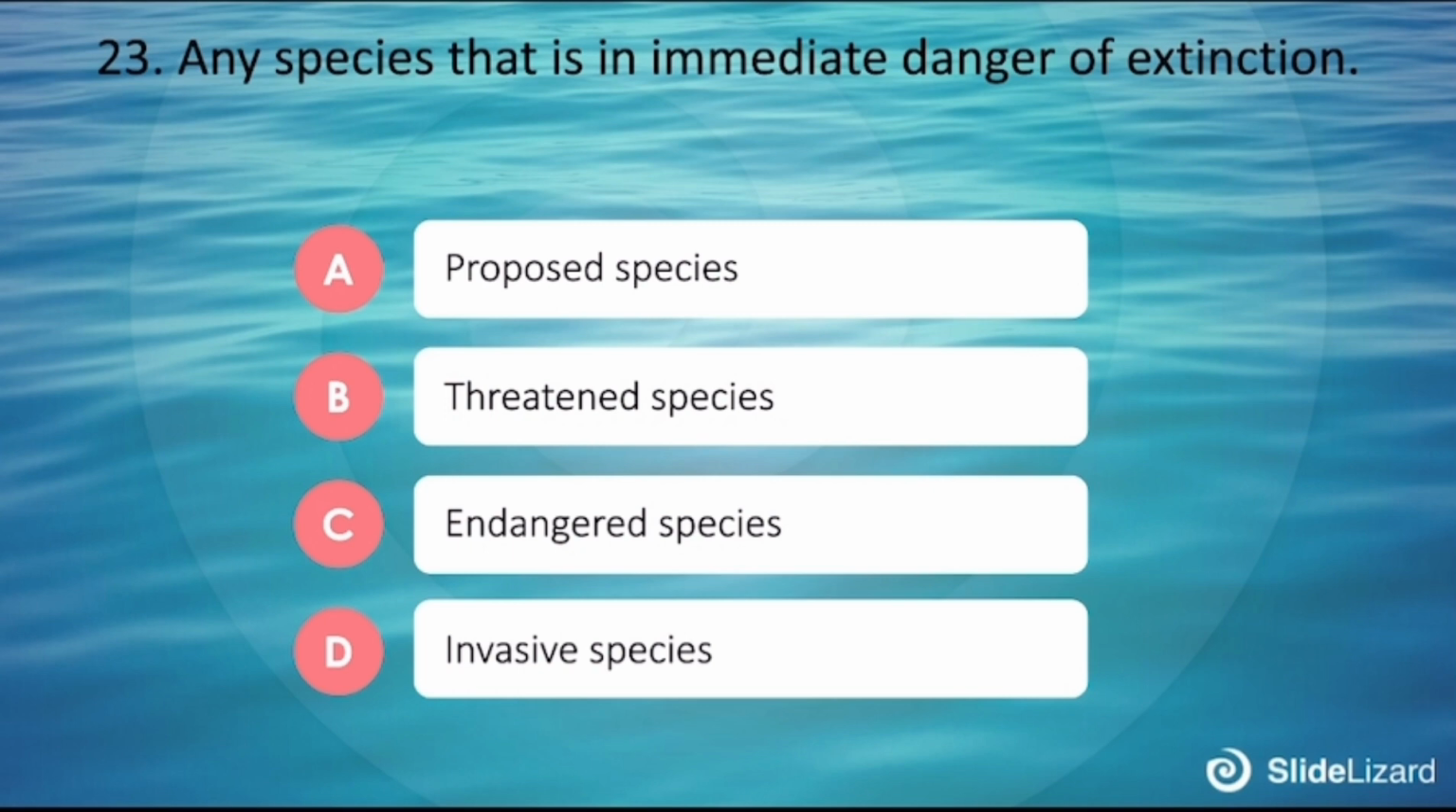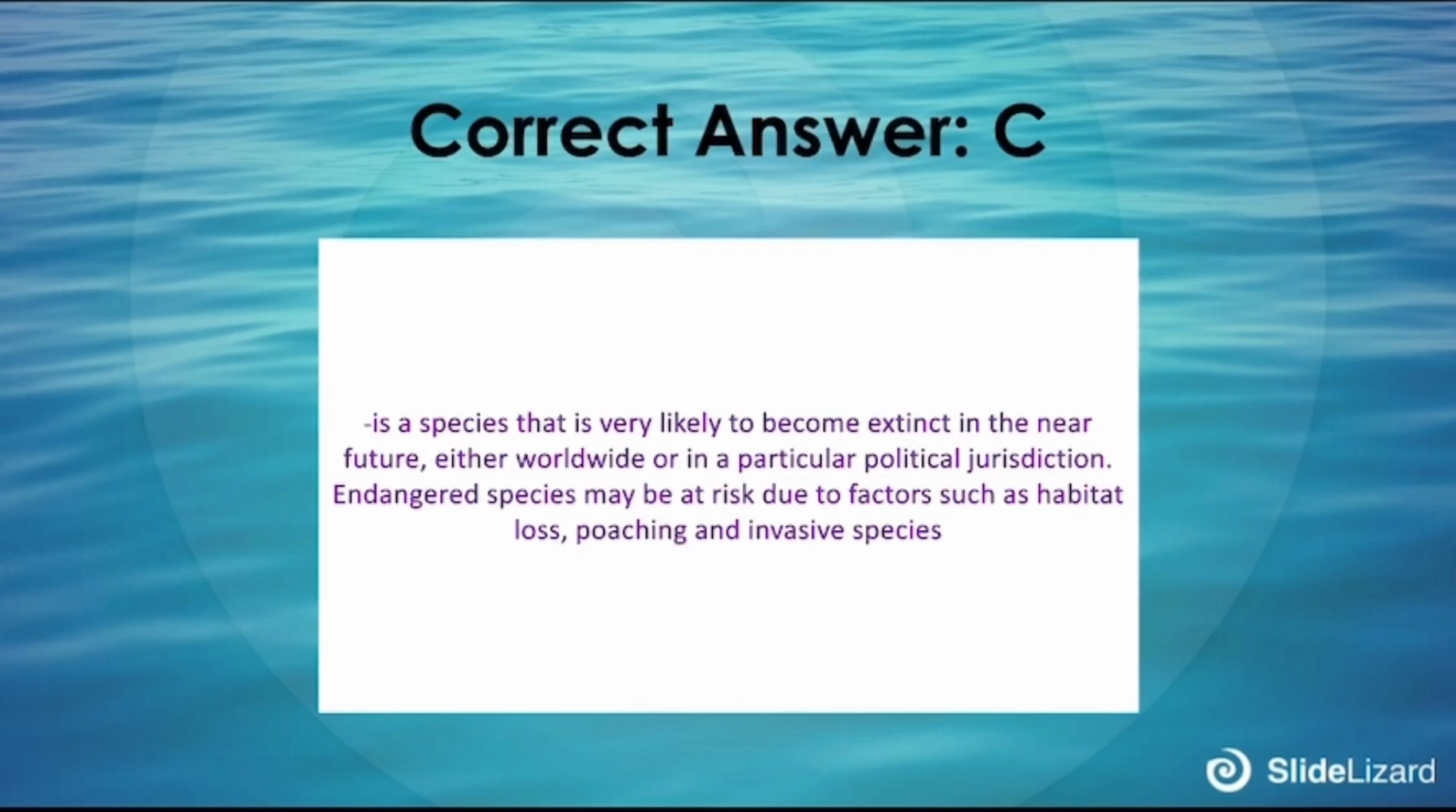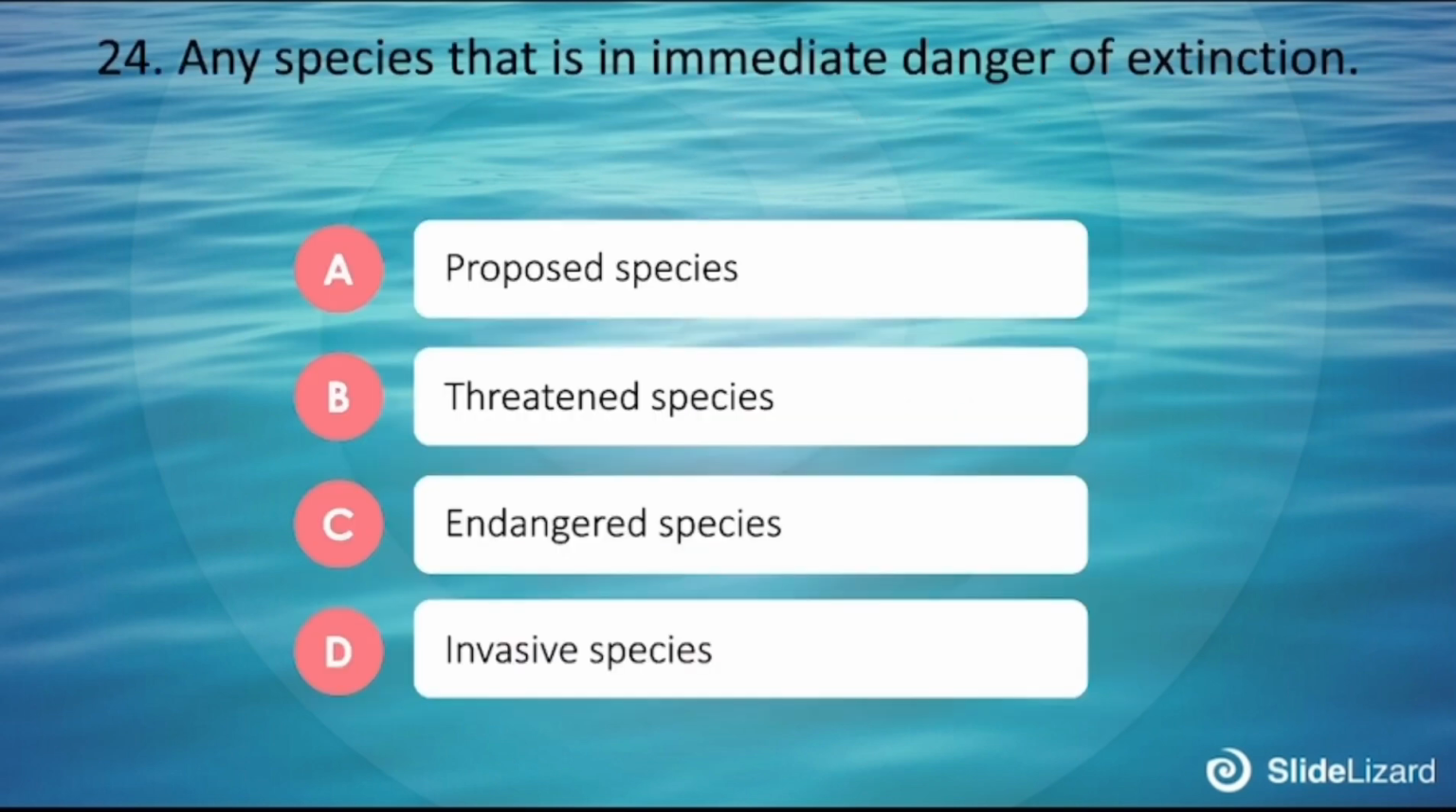23. Any species that is in immediate danger of extinction. A. Proposed species, B. Threatened species, C. Endangered species, D. Invasive species. The correct answer is C. Is a species that is very likely to become extinct in the near future, either worldwide or in a particular political jurisdiction. Endangered species may be at risk due to factors such as habitat loss, poaching, and invasive species.